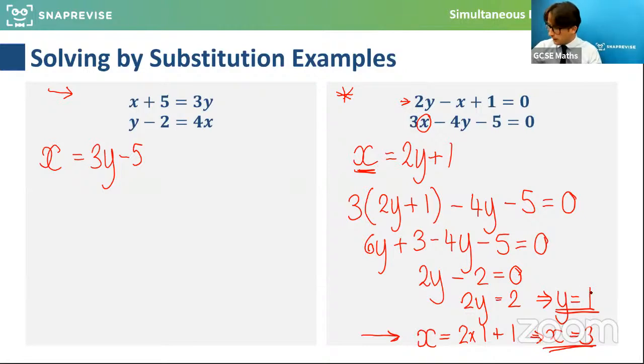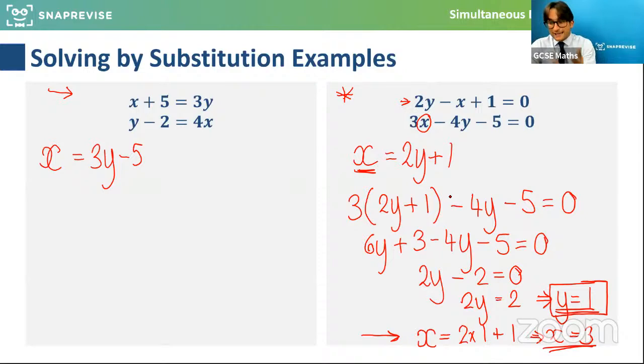Now just to clarify for those that are asking, when I found the value of y here, that's half of the answer, but it's more than half of the work. We've done the majority of the work. What we do at this stage is we substitute y in as 1 back into either of the first two equations. If I put y as 1 into this version of the equation, it will allow me to find x. So I put y equals 1 in here, and I said, well, if I know y equals 1, 2 times 1 is 2, plus another one is 3. So the value of x is 3.